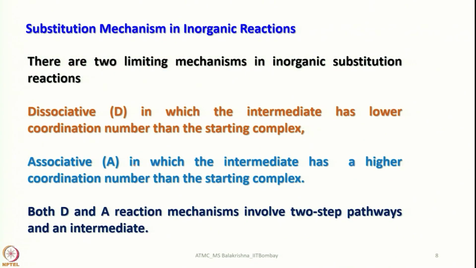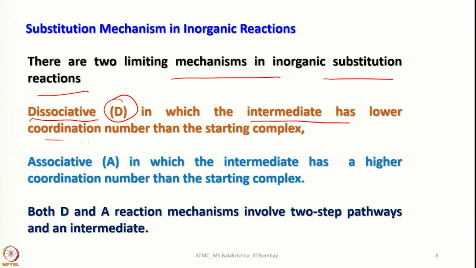So, now let us look into the substitution reaction mechanisms we have in inorganic reactions. There are two limiting mechanisms in inorganic substitution reactions. One is dissociative, denoted by the term D. In future if I use just the term D instead of dissociative, please understand that this is a dissociative mechanism, in which the intermediate has a lower coordination number than the corresponding complex.